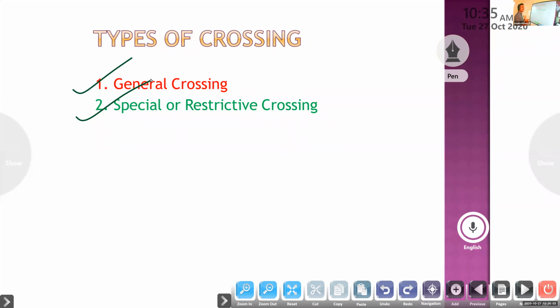Okay, so what do we mean by general crossing? It is the same as a crossing only.